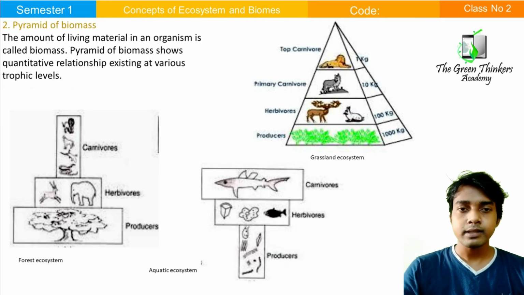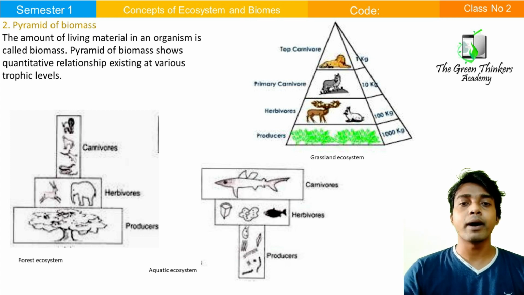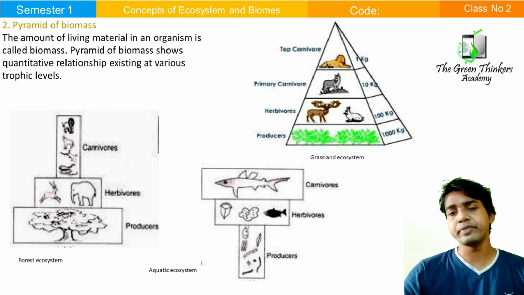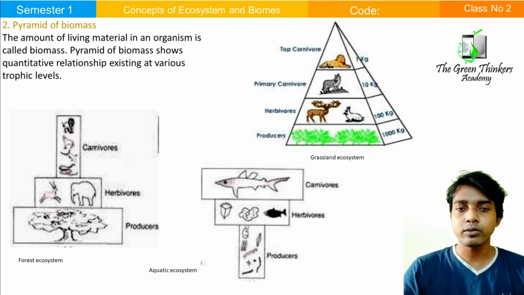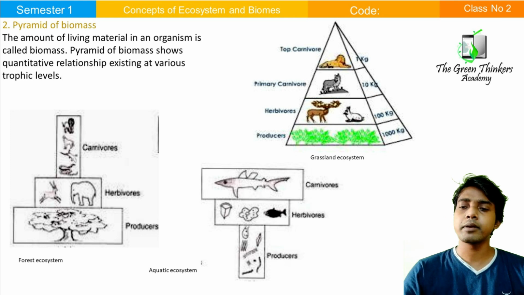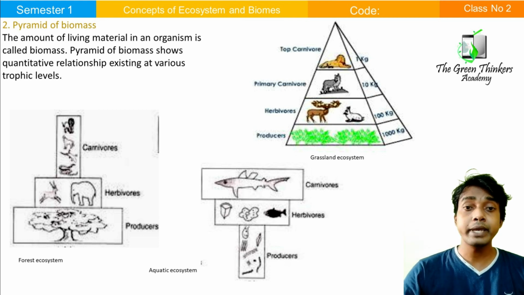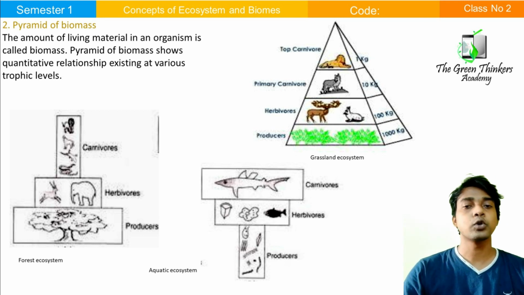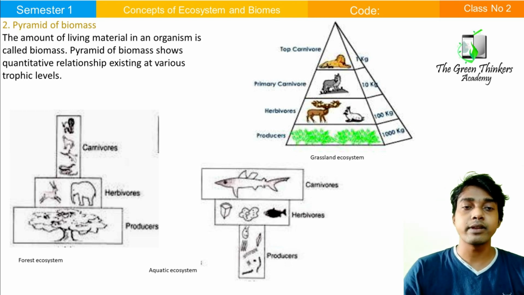Very simple. Now we come to the pyramid of biomass. First of all, what is biomass? Biomass is the total weight of a body, of a species. That may be a tree, a plant, or any type of species. The total weight will be the biomass. It may be dry weight or wet weight; generally dry weight is considered. So in case of the forest ecosystem, the total weight of big trees is very high compared to the primary consumers. So the area of the producer is very, very high. See in the box, the area is very high.